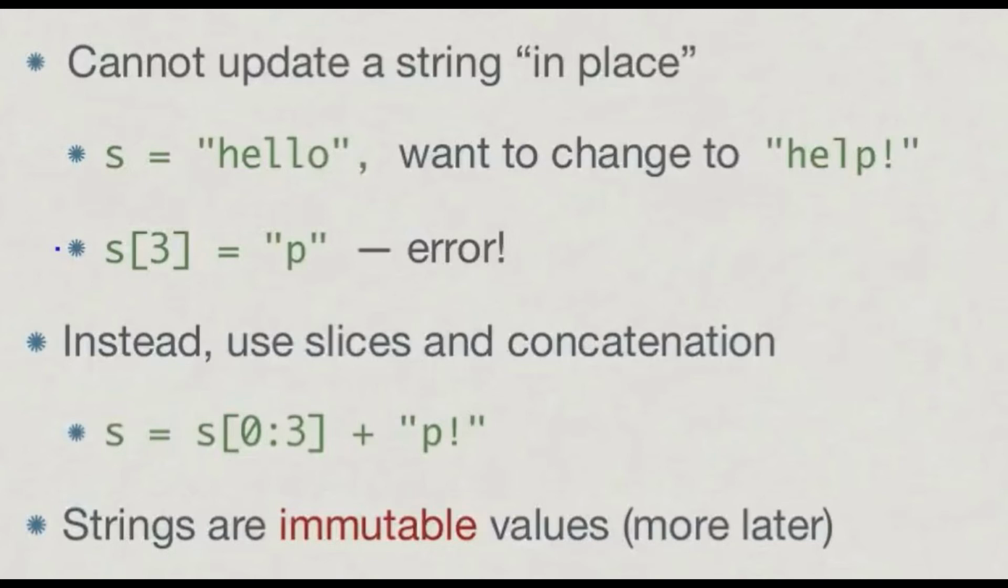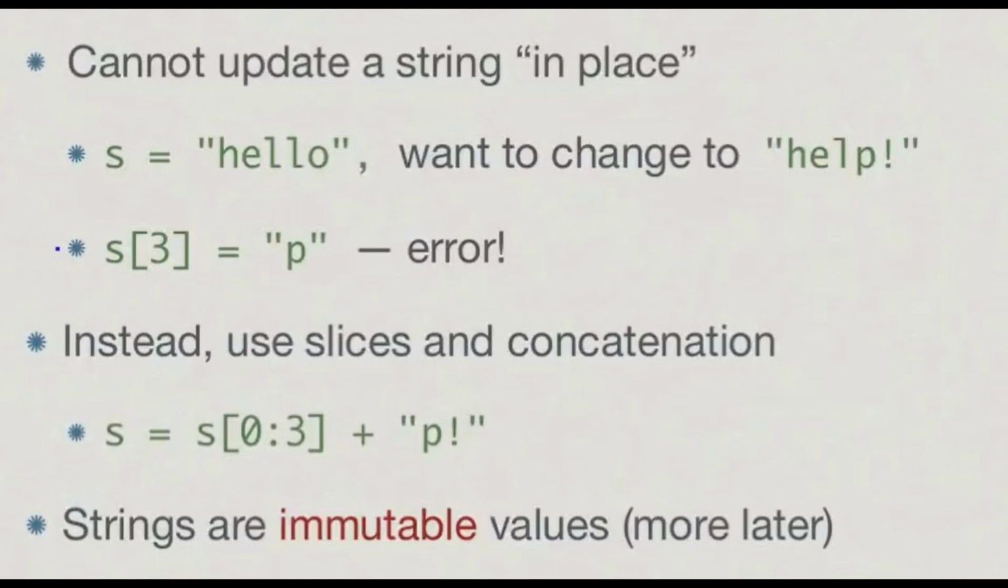How? Just simply write the variable s, as it was given in hello, s equals s of 0 to 3. Now 0 to 3, why? Because we are interested in changing hello to help. If I extract the characters HEL from the variable s, or from the string hello, and just add P and exclamation to it, I'm going to get help. So that's what I did.